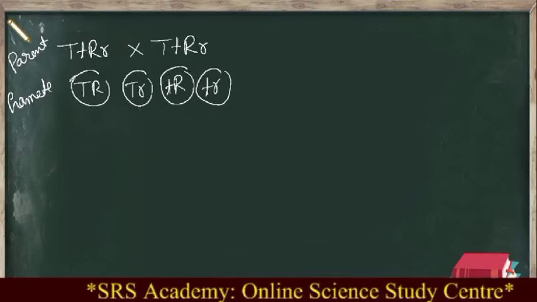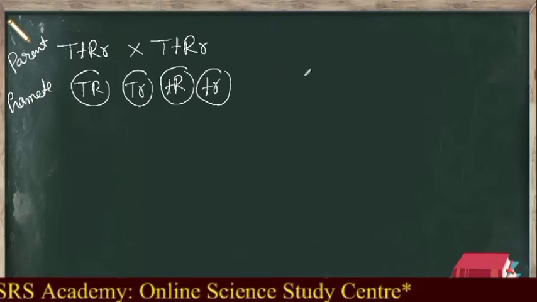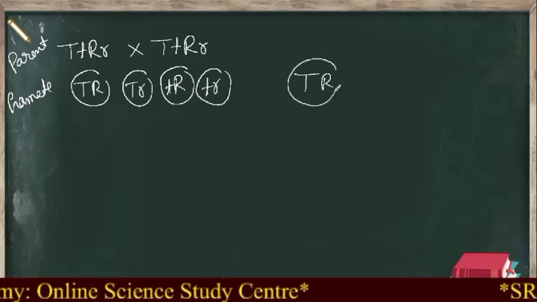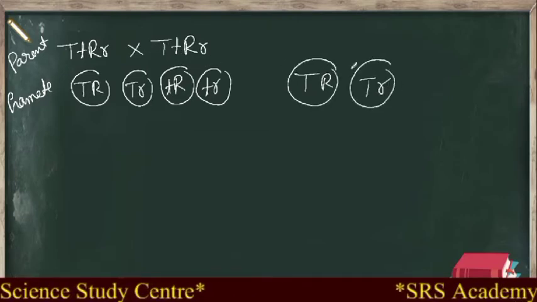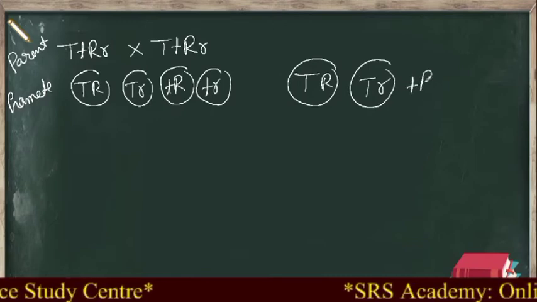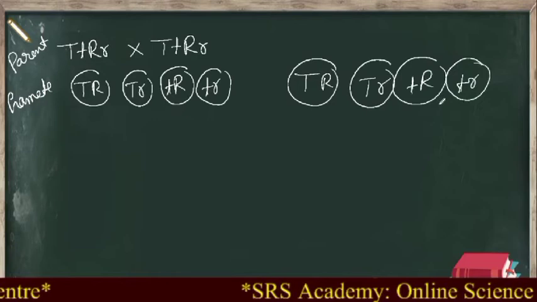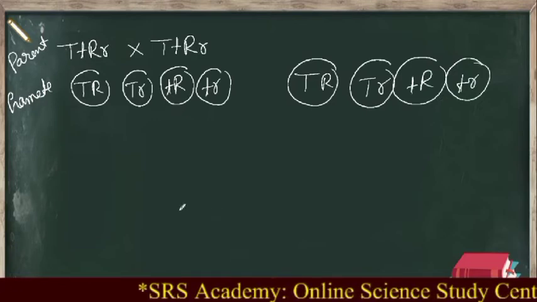So these are the gametes for the first parent. Then what are the gametes for the second parent? Again capital T capital R, capital T small r, small t capital R, and small t small r. I think you can recall these gametes which you have studied in your regular classes.